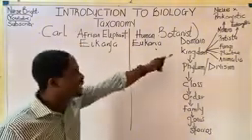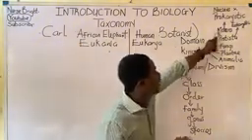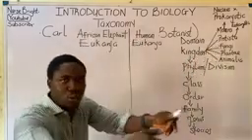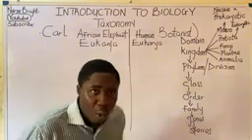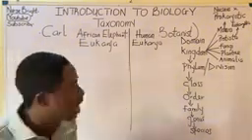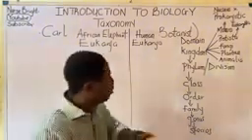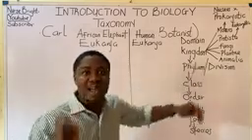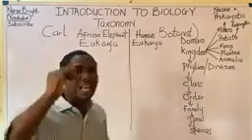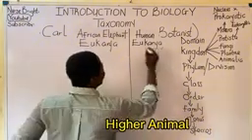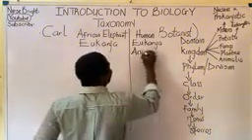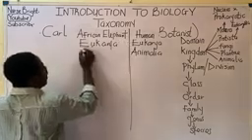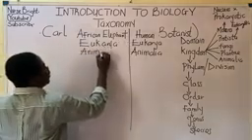Now moving further to the kingdom, remember we have five kingdoms: Monera, Protista, Fungi, Plantae, and Animalia. So where do humans belong? Are we Monerans? No, we are not. We are not Protista. We are not fungi. We are not plants. We are animals, regarded as higher animals. So on kingdom, I'm going to write Animalia. Are you following me? The elephant is an animal as well, so here will also be Animalia.